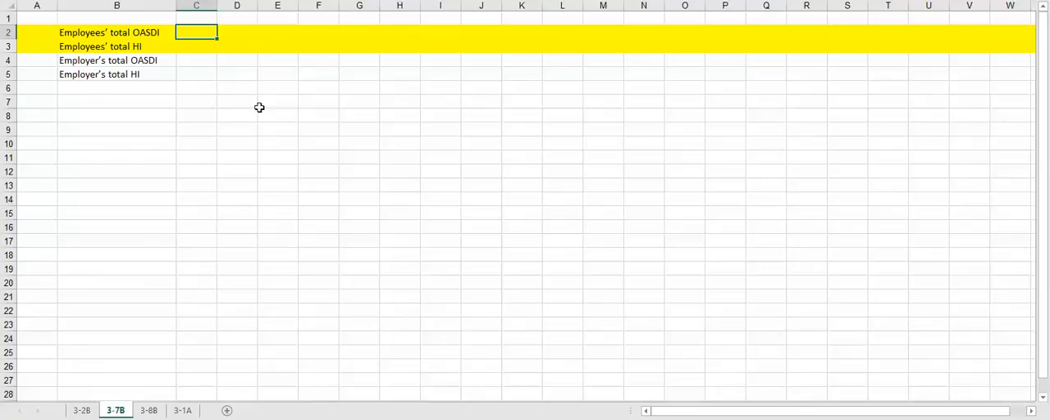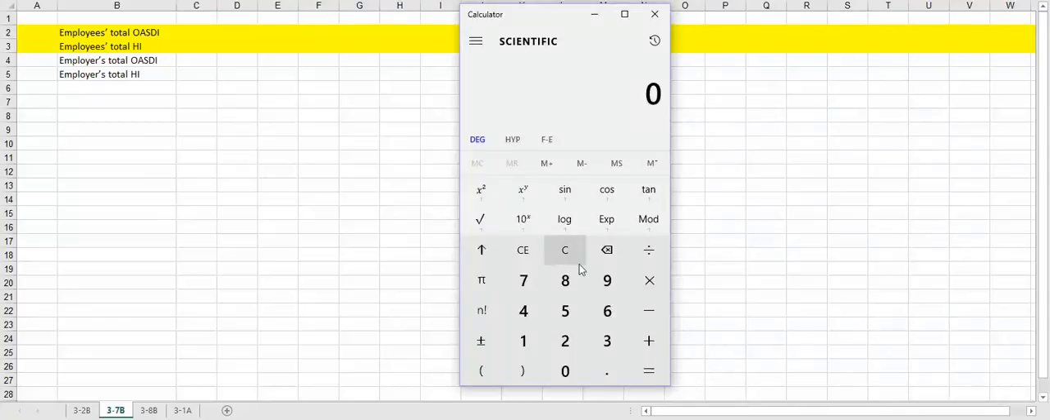So in this case, let me get to the page in the textbook. We have 5 employees who are paid $1,050 a week. So we're going to take the salary amount times OASDI, which is the 6.2%, which gives us $65.10 per employee. Now we have to take that amount times 5 to give us all the employees together. So that's $325.50.